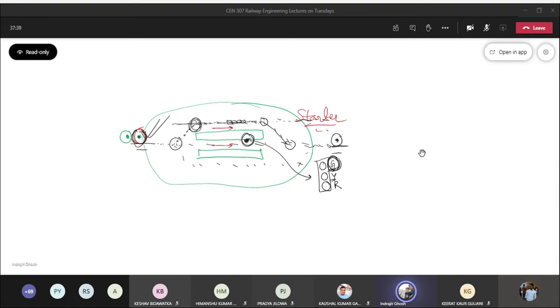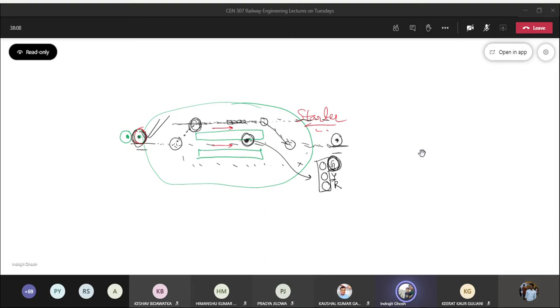Calling on signal is basically represented with a C logo, and there will be one signal lens with yellow color. When there is no yellow, it means it is on position. That's the default position. When it is yellow, it means off position. It is trying to indicate certain information to the drivers.